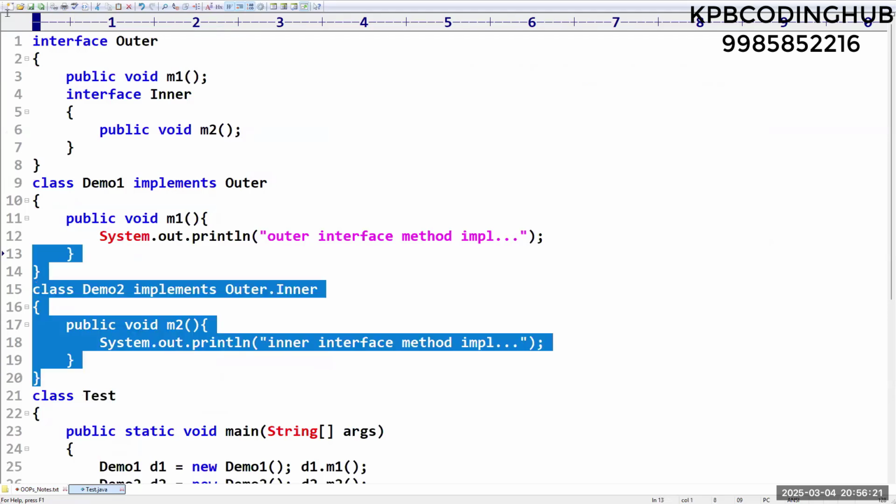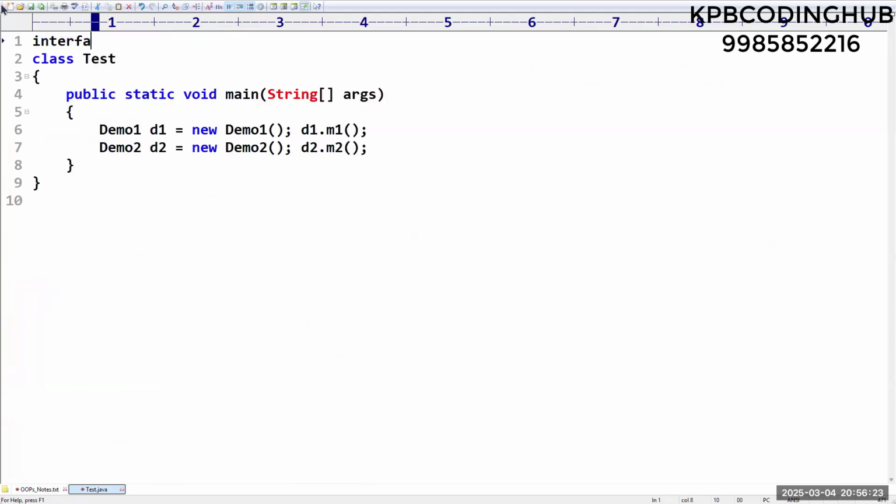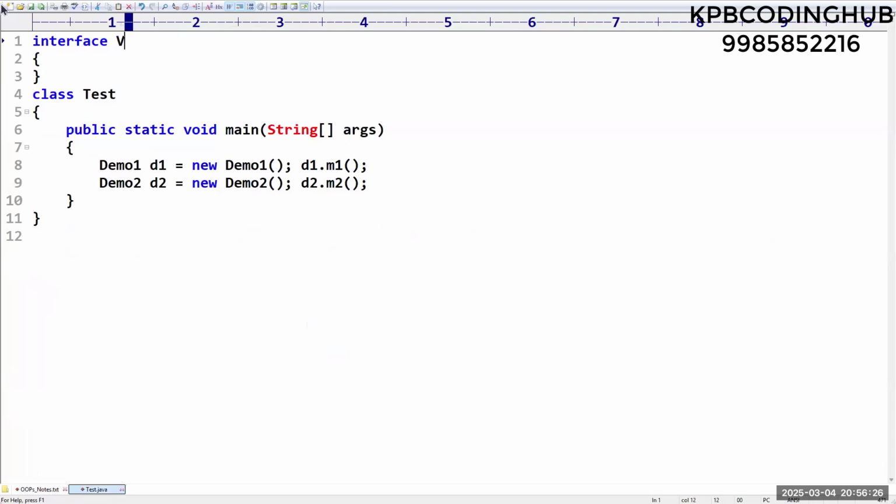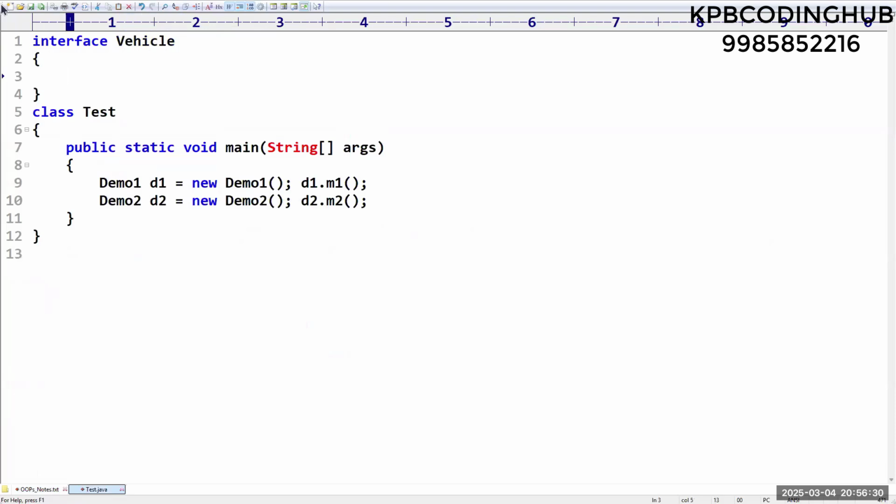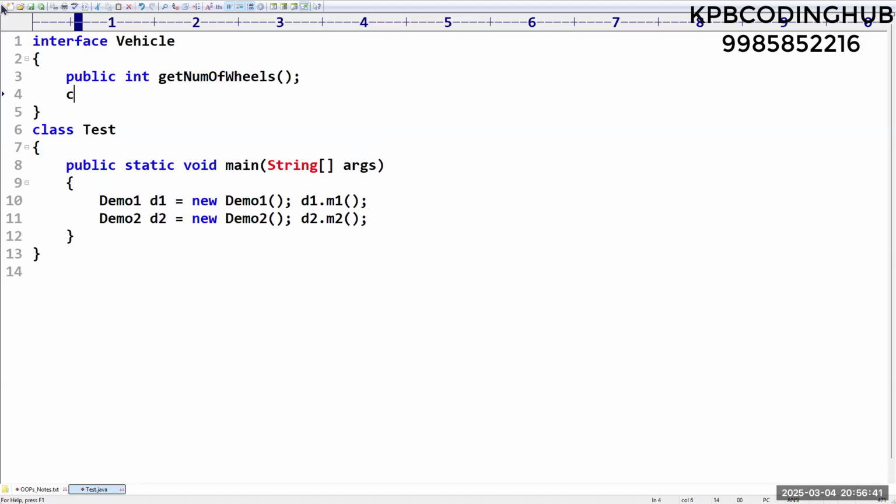Now assume I am taking an interface like Vehicle, with a public int getNumberOfWheels method. It is a dummy method.